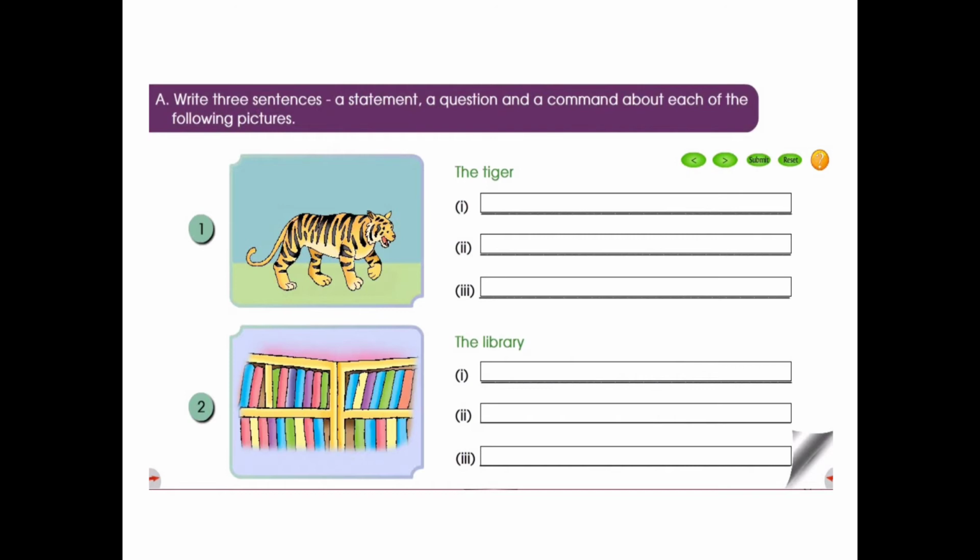What did we learn today, children? About the question mark, the assertive sentence, and the imperative sentence. Commands are also called imperative sentences. A command is nothing but ordering or requesting somebody to do something. And the assertive sentence gives us statements. It says something and ends with a full stop.